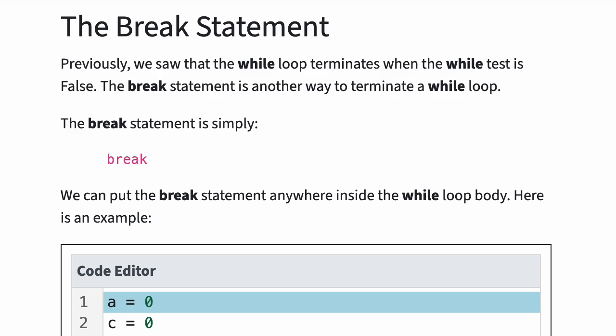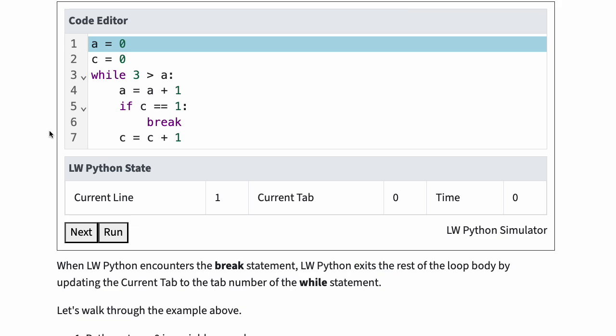Previously, we saw that the while loop terminates when the while test is false. The break statement is another way to terminate a while loop. The break statement is simply the word break. We can put the break statement anywhere inside the while loop body. Here is an example program that contains the break statement.